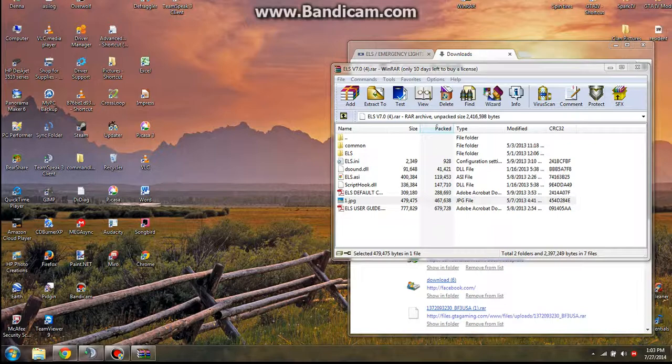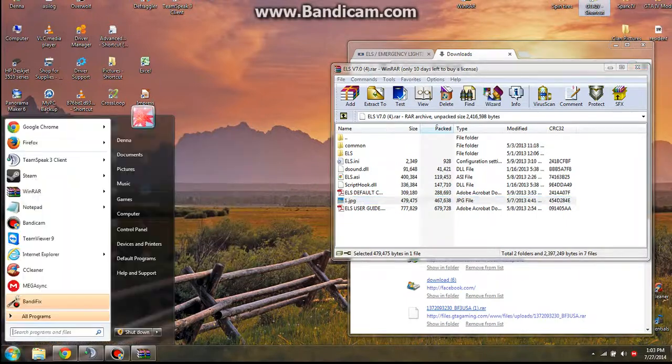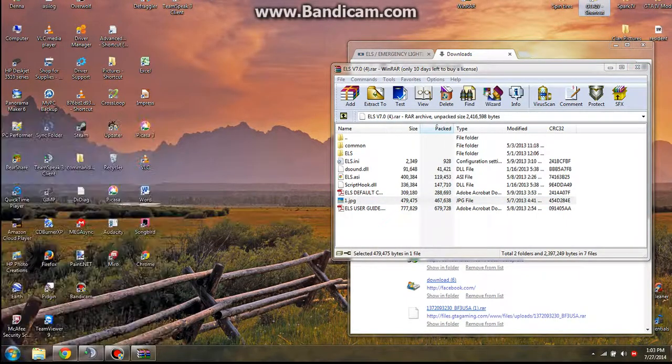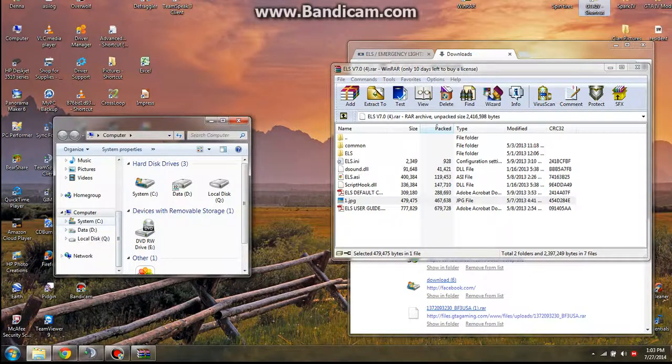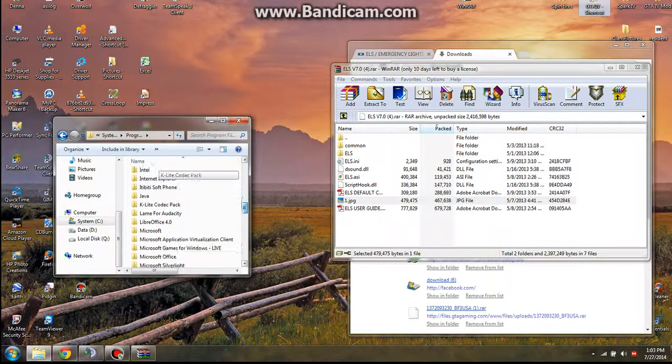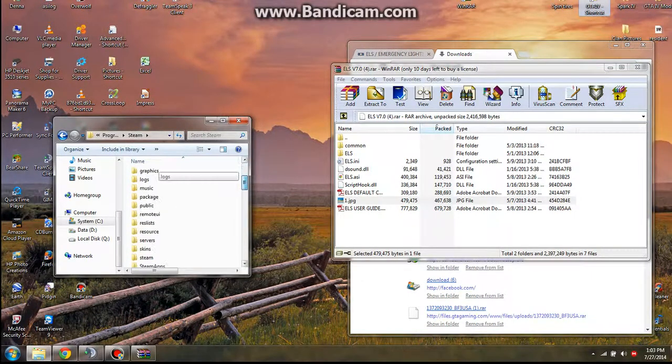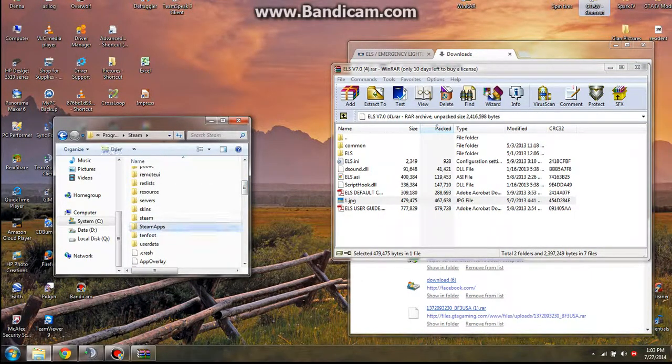Alright, what you want to do is open your GTA 4 directory. I'll do it through here just to show you guys. Computer, system, program files x86. Scroll down to Steam. I have it through Steam. Go to steamapps, common, Grand Theft Auto 4, GTA 4. Now, this is your directory.